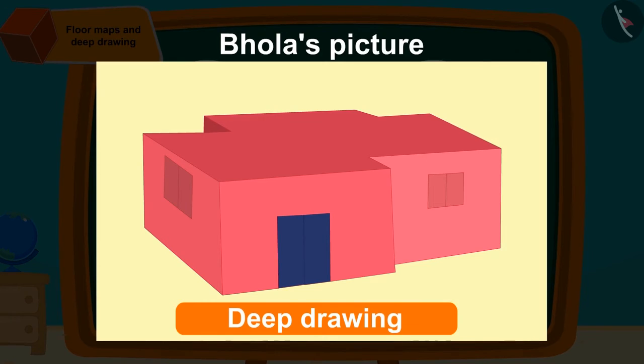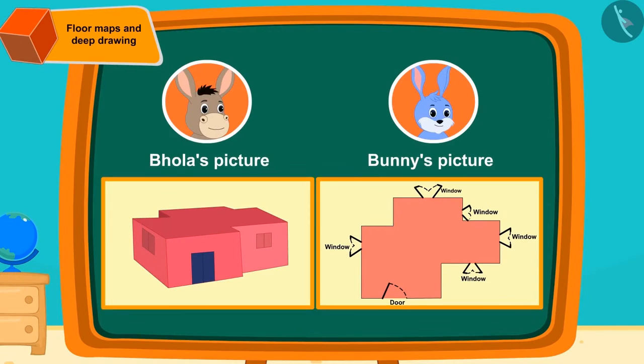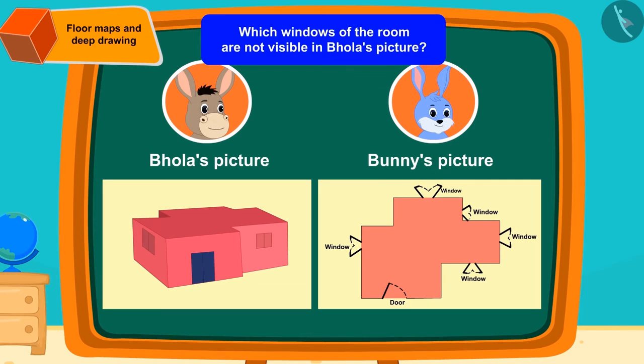Here are the pictures of the room Bhola and Bunny made. Can you tell which windows of the room are not visible in Bhola's picture? If you want, you can pause the video and find the answer to this question. Absolutely right. These windows are not seen in Bhola's picture.